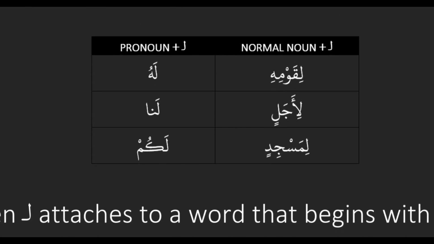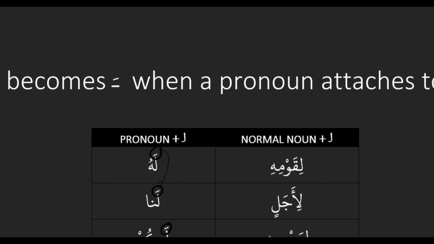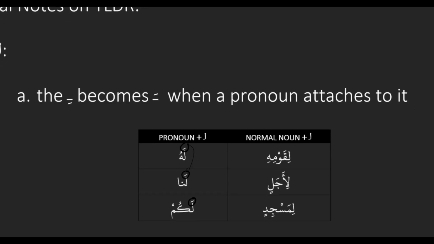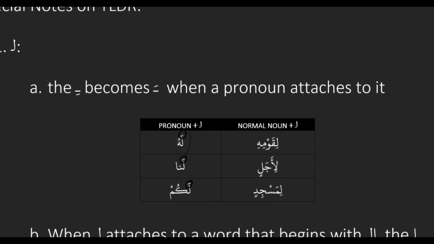Exactly. So when you have a la or a li attaching to a pronoun, what happens to the haraka? It becomes an a. The li becomes a la, so it just jumps to the top. But it's still the same word and it has the same meaning and everything. It's just that the haraka changes, and there's no particular reason why. It just happens that way.